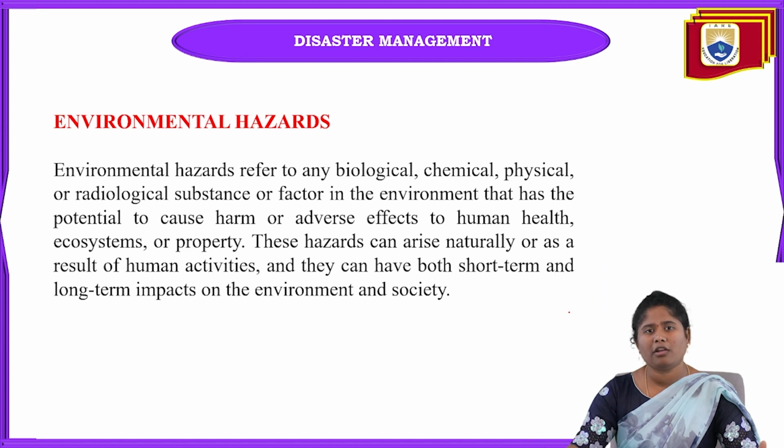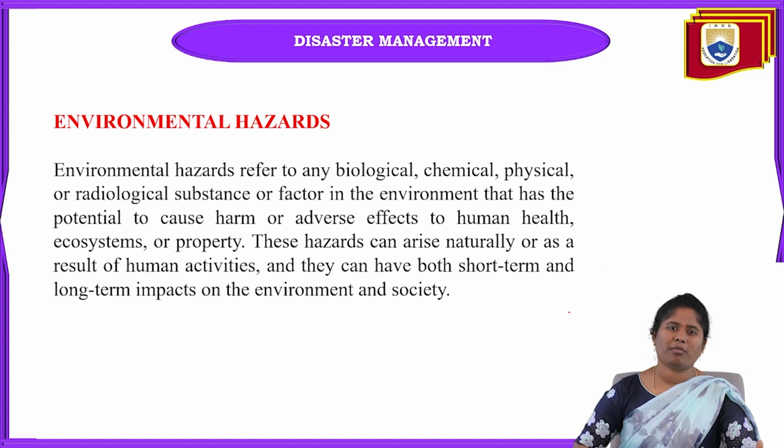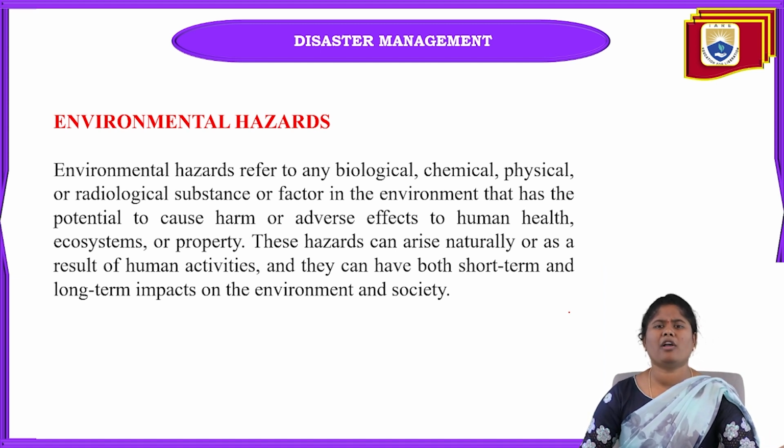And these environmental hazards may have a long term or a short term impact, both on the society and on the environment. Because of these biological, chemical, physical and maybe radiological substances, such as radio waves, atomic bombs, or any mining disaster, when this happens, these all come under the environmental hazards.